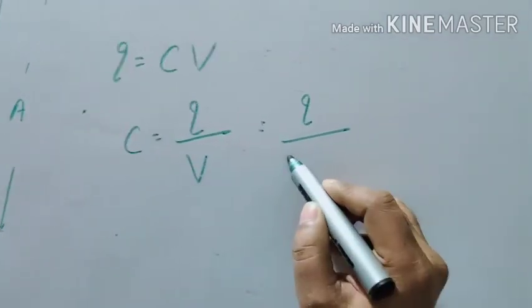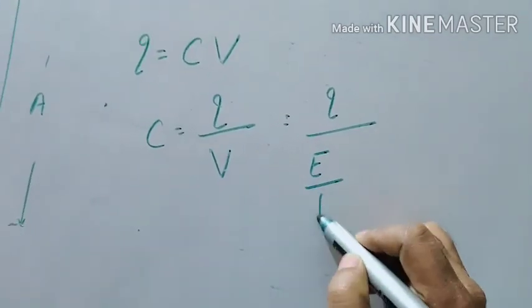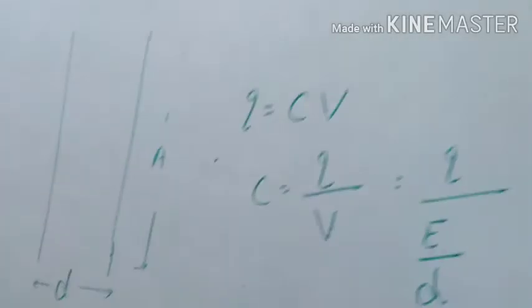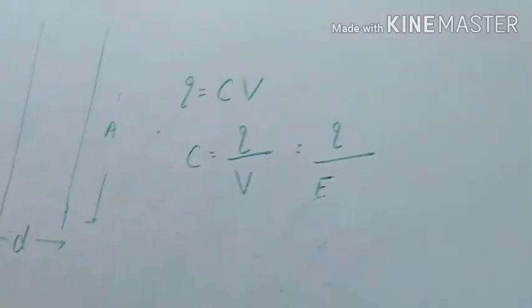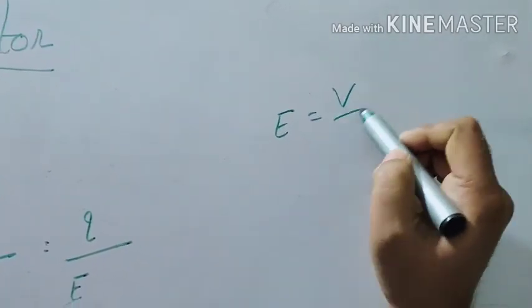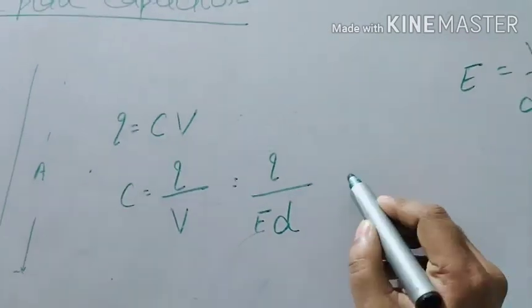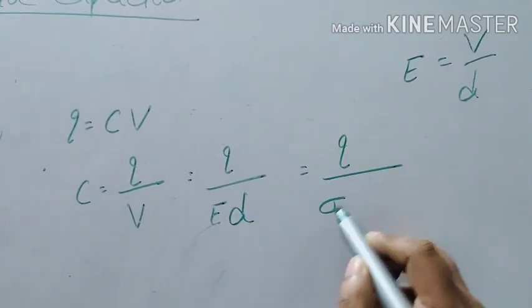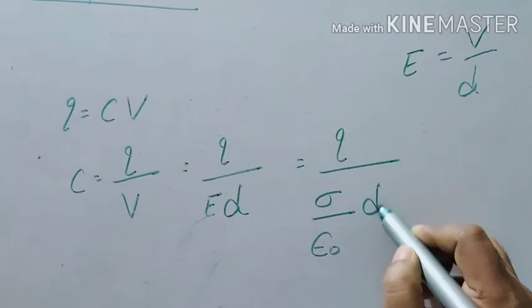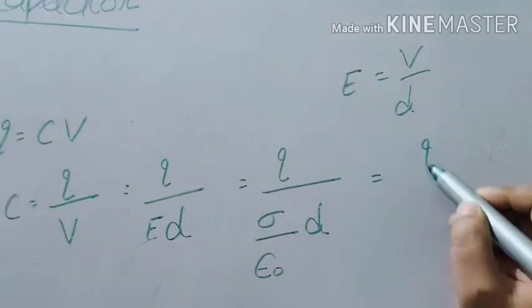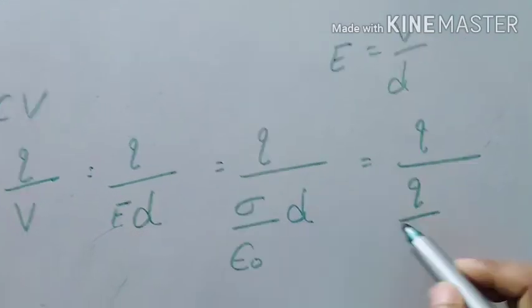What is V? Electric field is the negative gradient of potential. So V is equal to E into d. What is the electric field due to a plate? Sigma by epsilon naught, due to Gauss theorem, where sigma is the surface charge density.